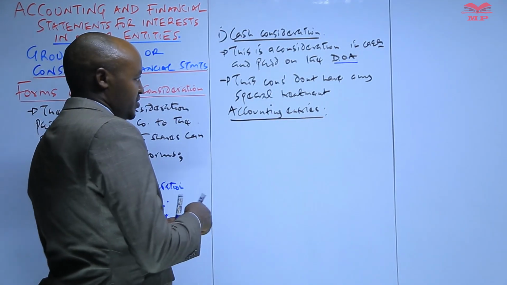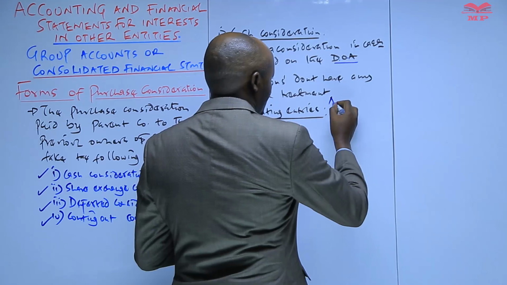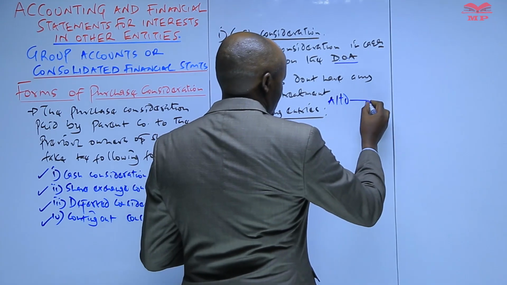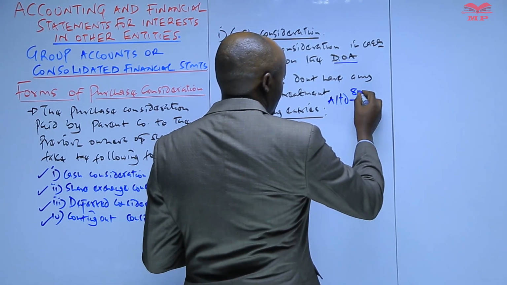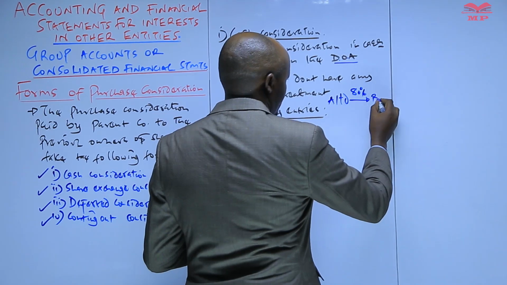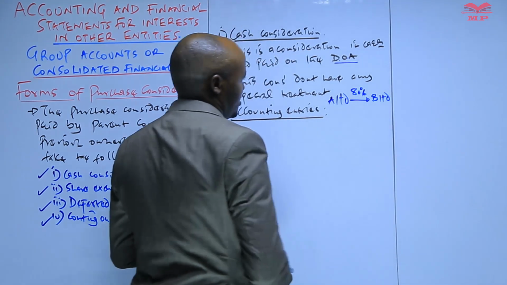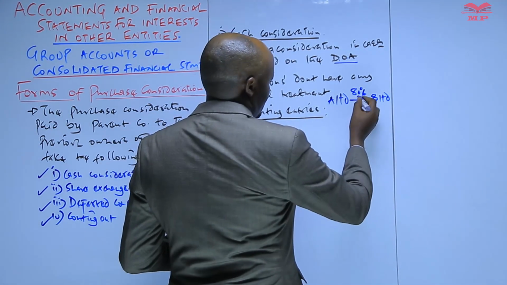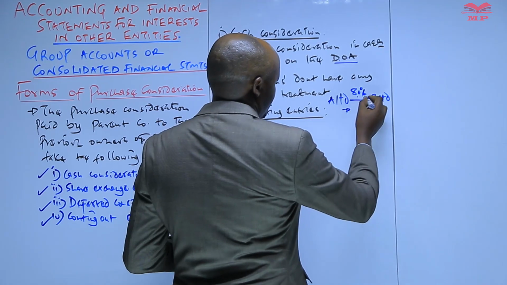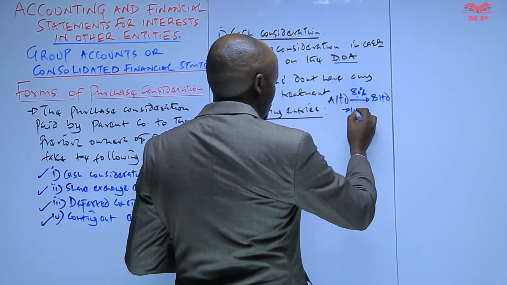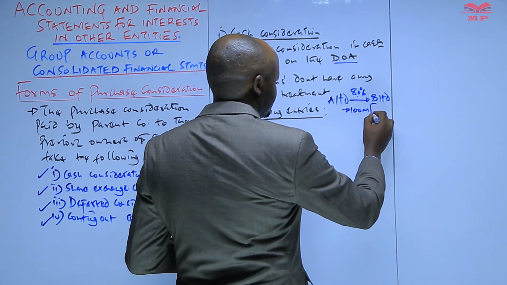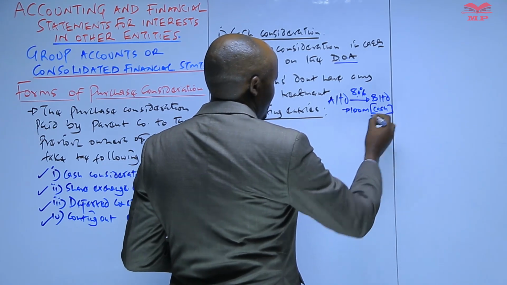Assume we are told A Limited acquired 80% of the shares issued by B Limited and paid the previous owner of these shares cash of 100 million.